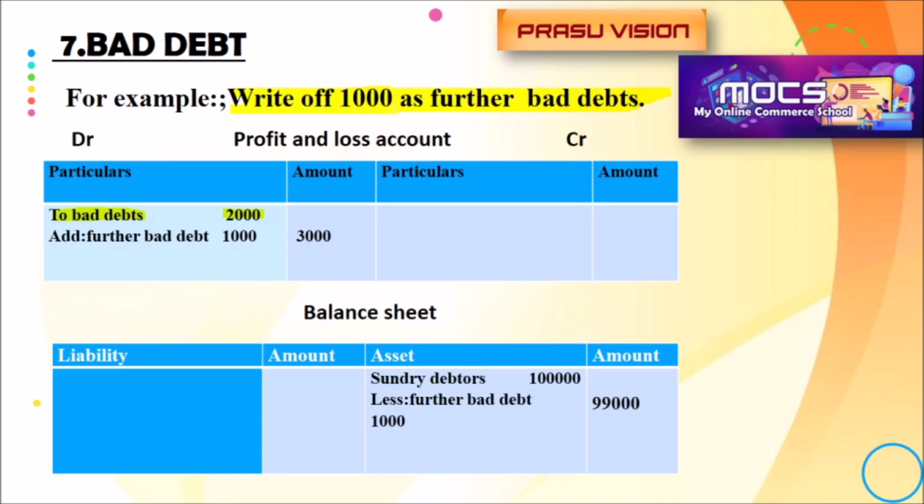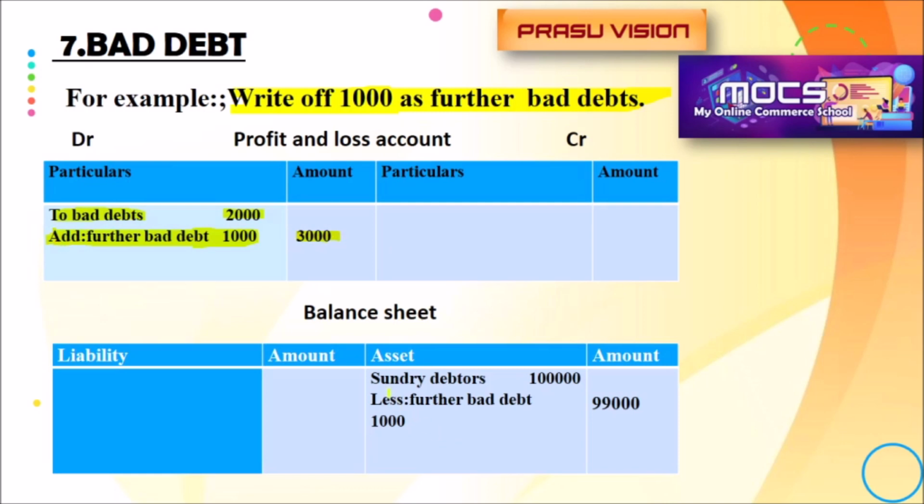But this additional information is available in the question after the trial balance, that we have to add, because the amount of bad debt again increases. The number of persons who are not interested to pay the amount of goods purchased on credit increases. That is why we are adding the further bad debt. So the total amount of bad debt will be 3,000.